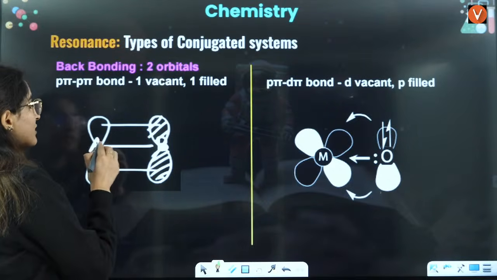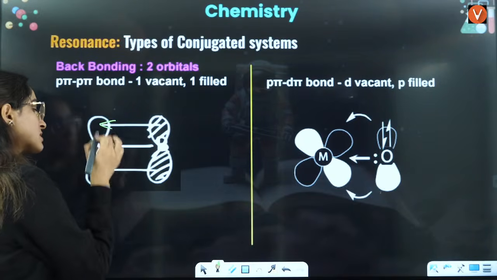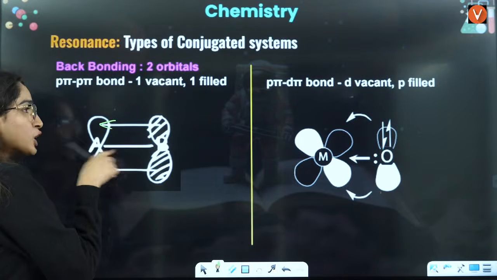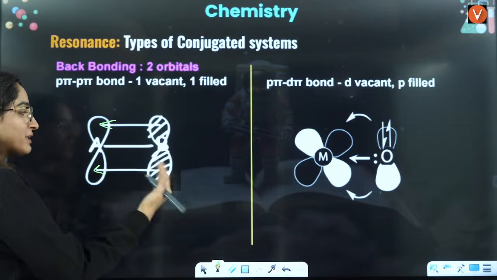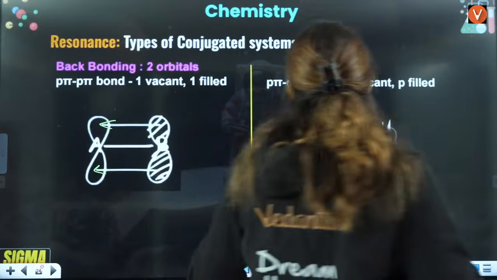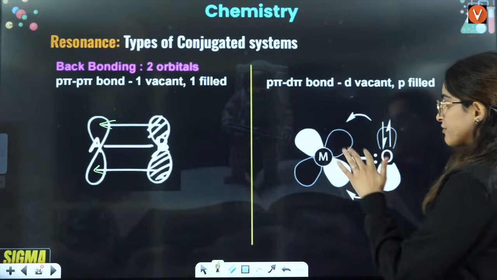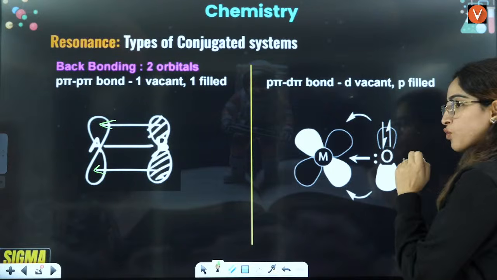If I say this is a vacant orbital and this is a fully filled orbital, then they should be parallel to each other, in continuous form, only then can they give electrons to one another, right? Another case is a metal which has vacant d orbitals and oxygen which has a lone pair of electrons.